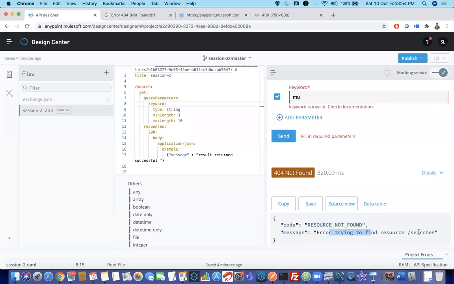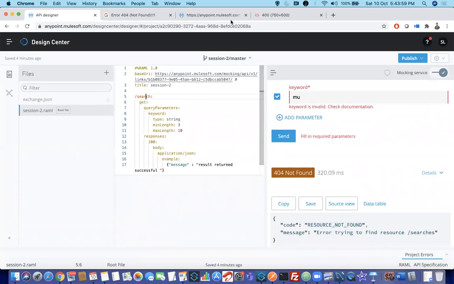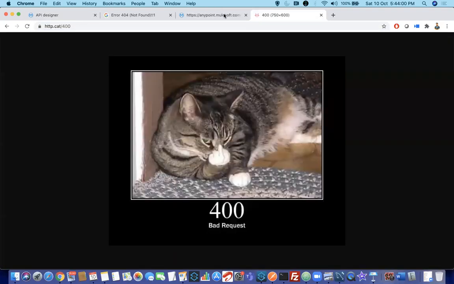Error trying to find resource, such as one that I haven't designed. Same thing here, go to the endpoint. Okay, and here if you give such as enter, it says resource not found, but here you are not able to find the status code, right? Here you are not able to find.